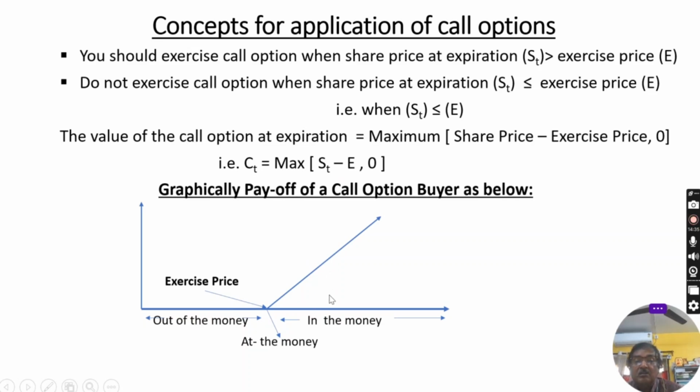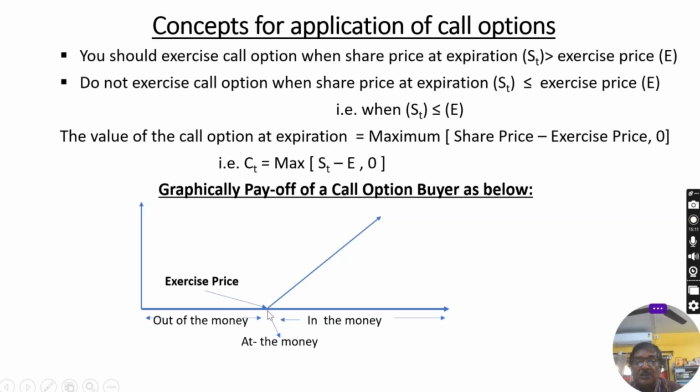Here it is shown by graph. This is the exercise price. I have already discussed at the money. On the x-axis is the share price, starting at 0 and increasing this way. At the exercise price, at the money is at this point, where exercise price and market price of the share are the same.